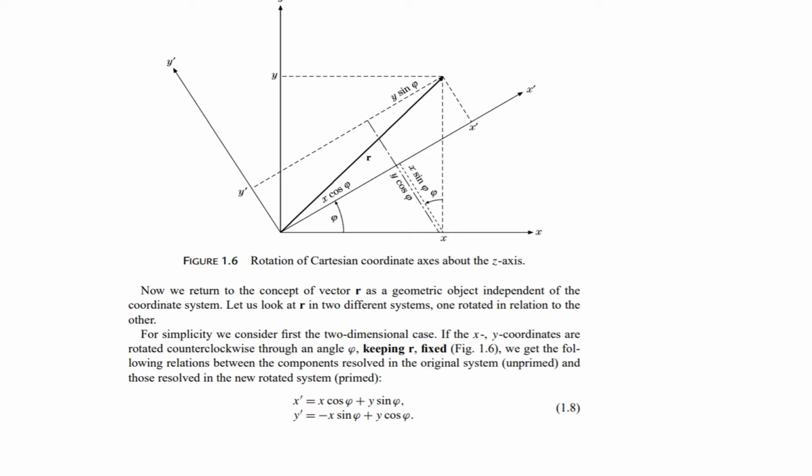So these x prime and y prime are related with x and y with the help of these two equations, which I have already uploaded on my YouTube channel. You can see this figure and how this figure and these equations come into existence. It is shown there in detail.